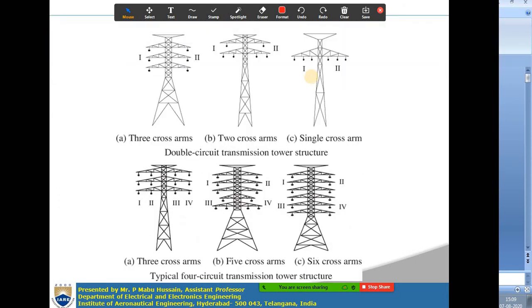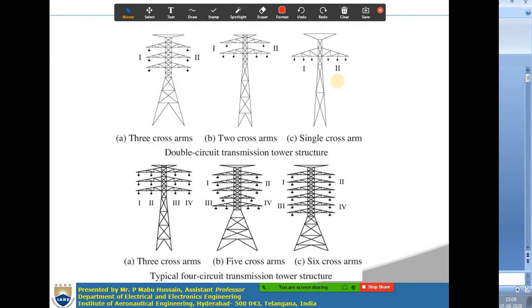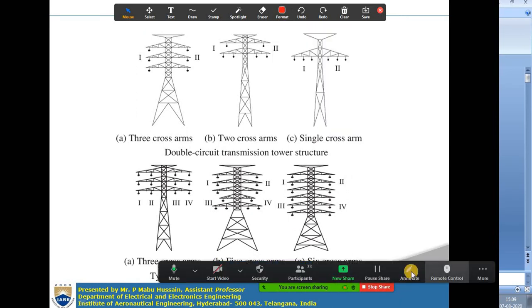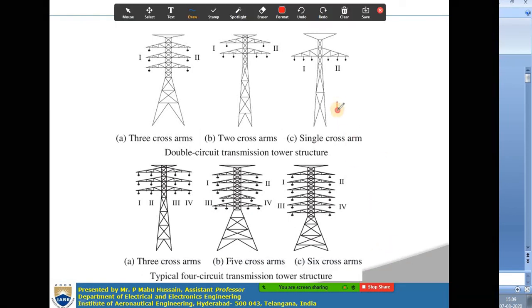As I said, while designing the double circuit transmission line, you should have low inductance so that there will be low voltage drops. So to get the low inductance, what should you do? I erased the same expression here.